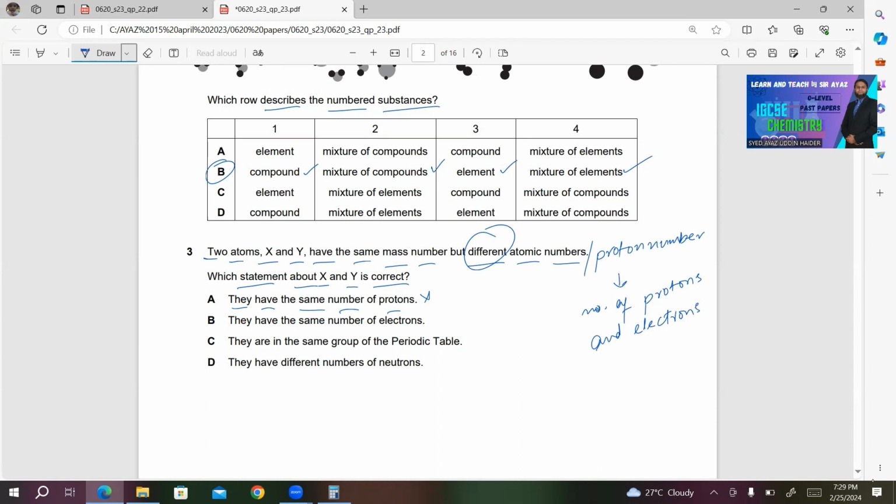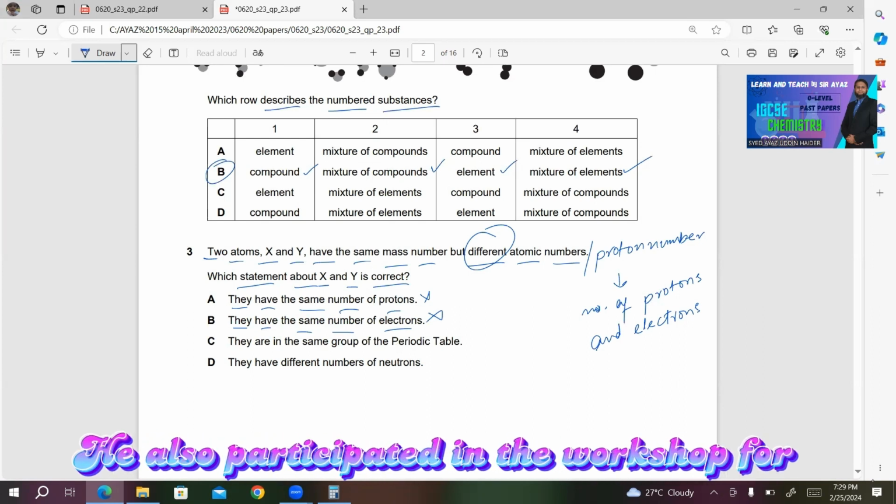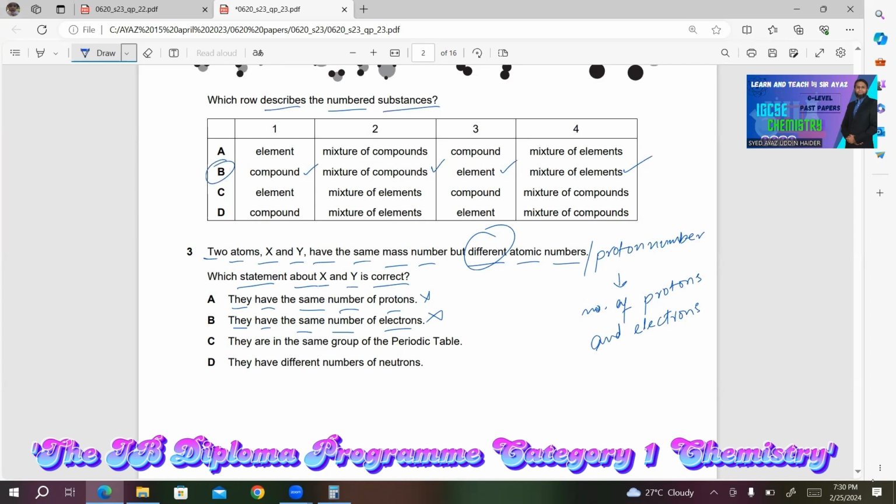They can't have the same number of protons. B, they have the same number of electrons. This is also incorrect. If the proton number is different, they will definitely have a different number of electrons because these are atoms. We don't have any ion in one of these.